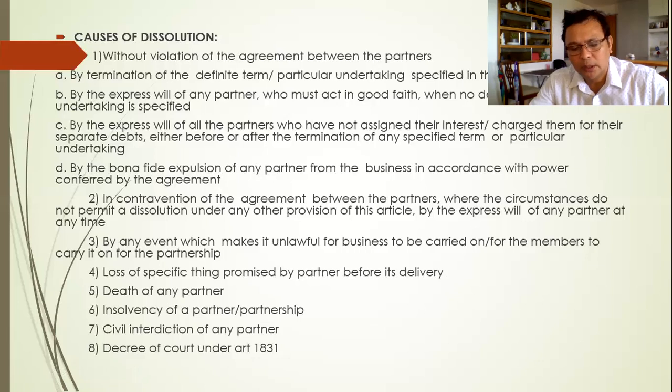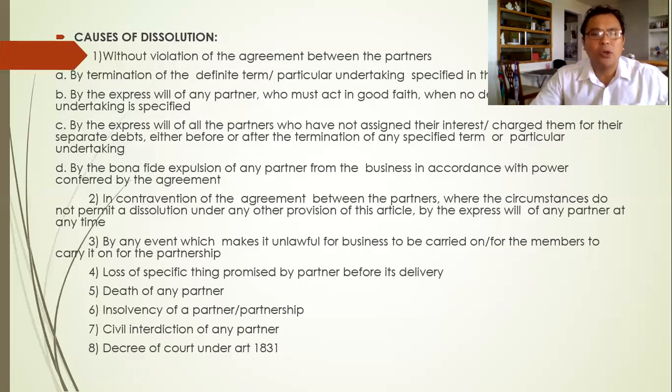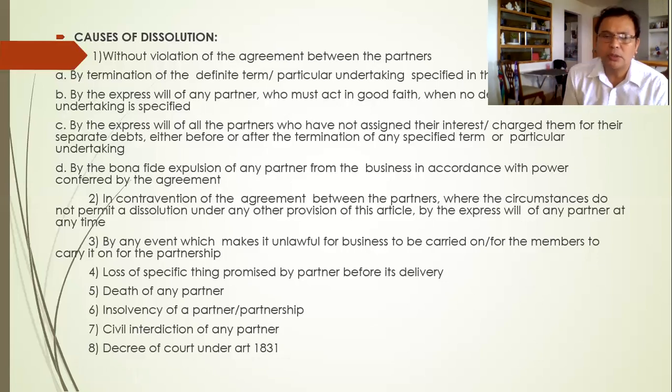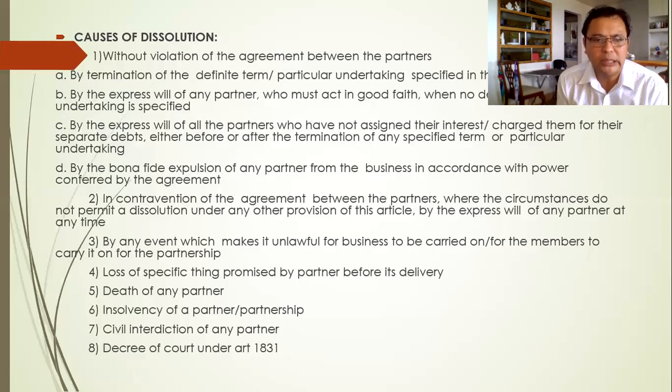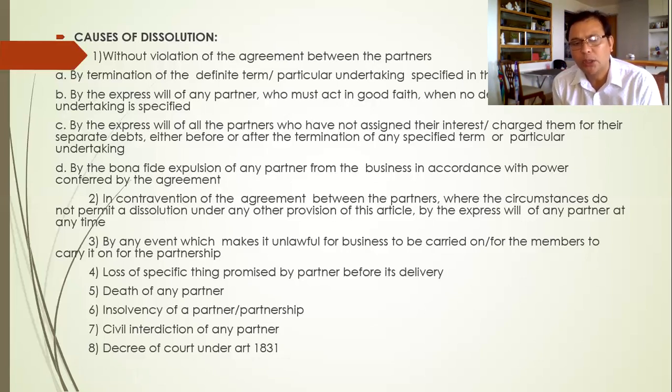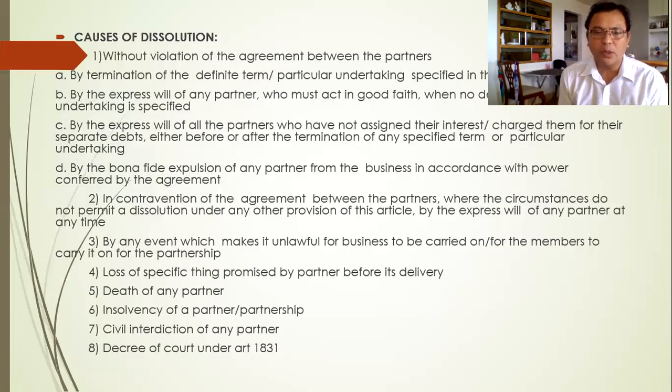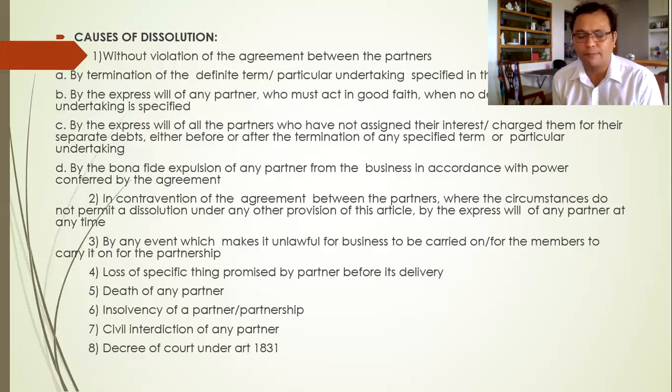Again, insolvent is not declared by the person but declared by a competent court. So it should be the court to declare the person as insolvent or the partnership as insolvent. So one can become insolvent when it fails to pay its debts when they become mature, but still the partnership or the person still has assets, but it's not enough to pay the liabilities or debts once they fall due.